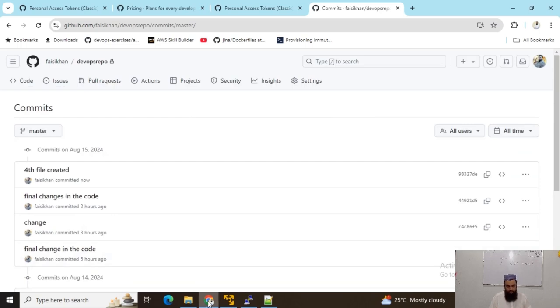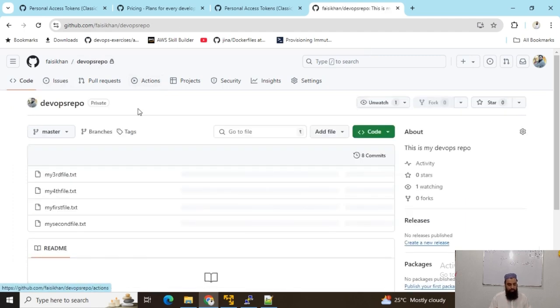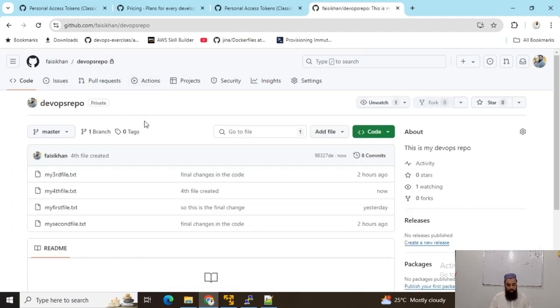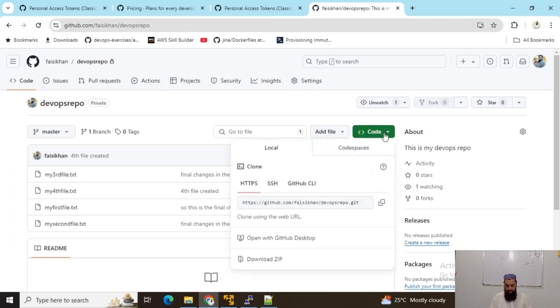Now again, if I want to clone this repository, for instance I have another VM and I want to get the full copy of this private repository on, let's suppose, another VM. So I can go here, copy this URL and clone this.